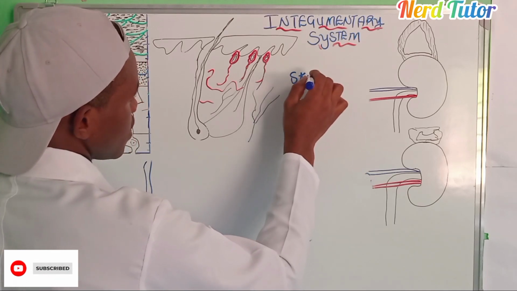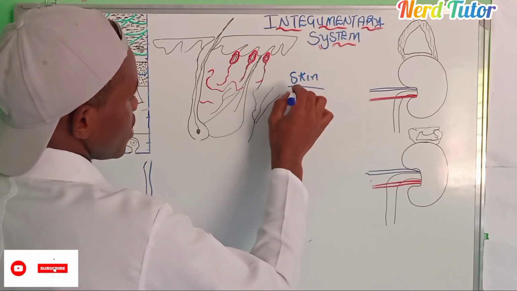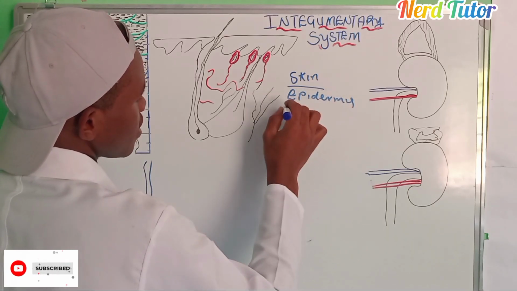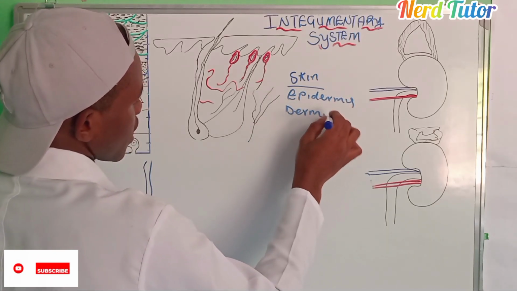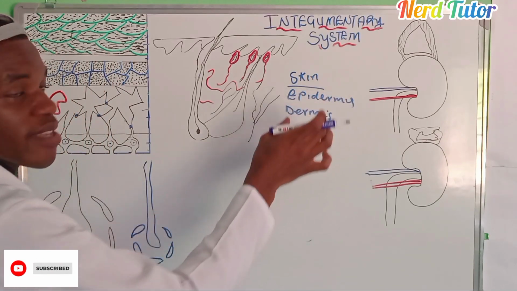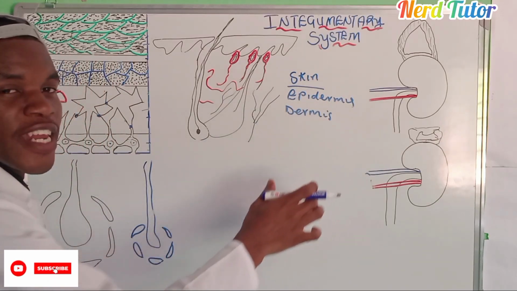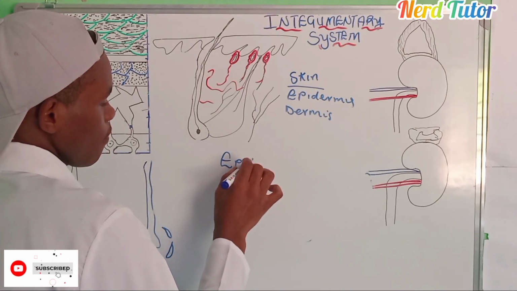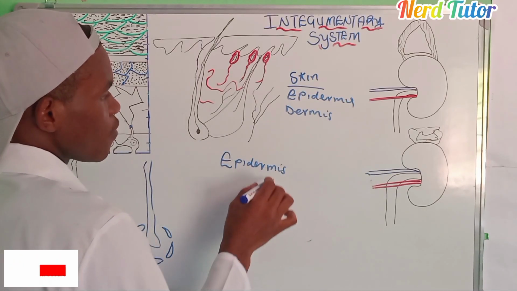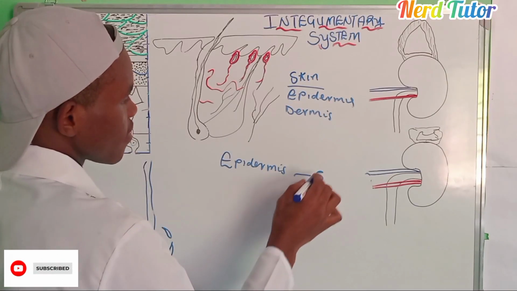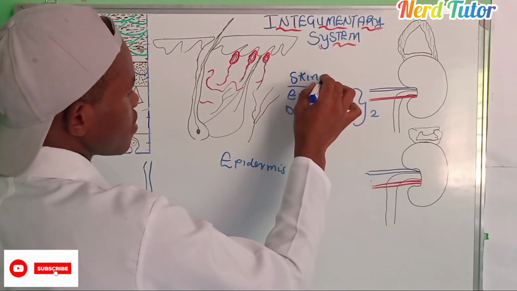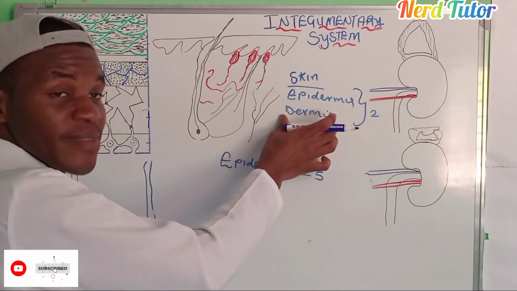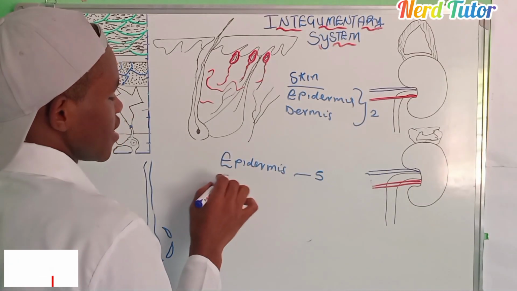So the skin has got the epidermis and the dermis. But inside the epidermis, you are going to find 5 more layers. So meaning in the epidermis, you'll find 5 layers. These are just 2, this is of a skin. The skin has got 2 layers, but inside the epidermis, there are 5, and inside the dermis, you're going to find 2 layers again.